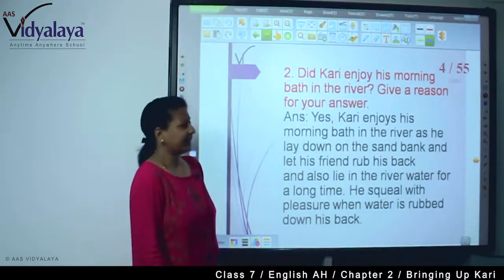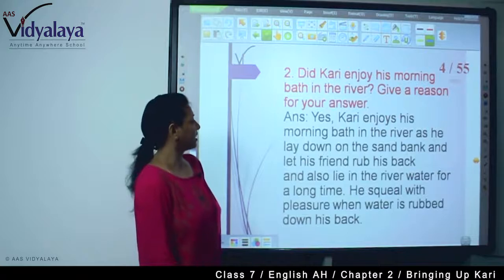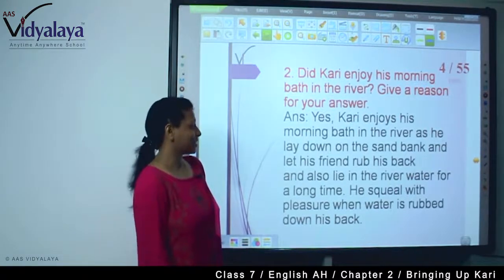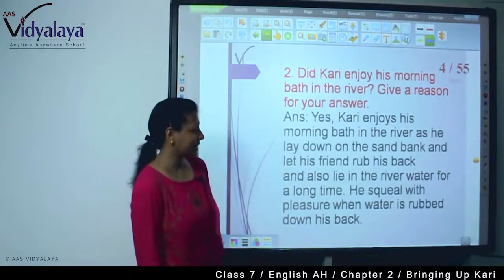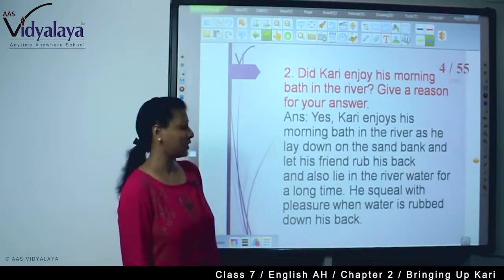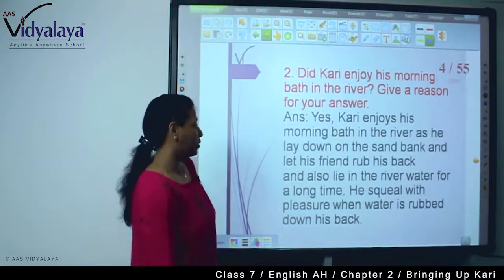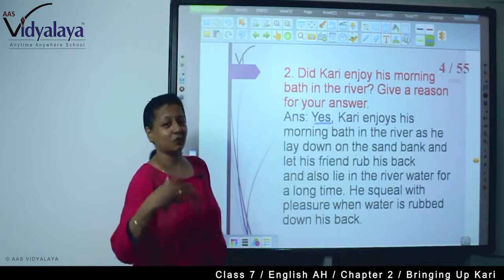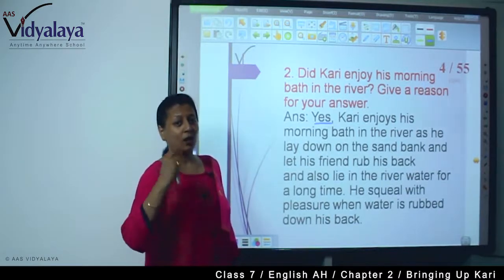Now, did Curry enjoy his morning bath in the river? Give a reason for your answer. Yes, Curry enjoys his morning bath in the river as he lay down on the sandbank and let his friend rub his back and also lie in the river water for a long time. You have said yes. Now you are giving the reason why you have said yes.